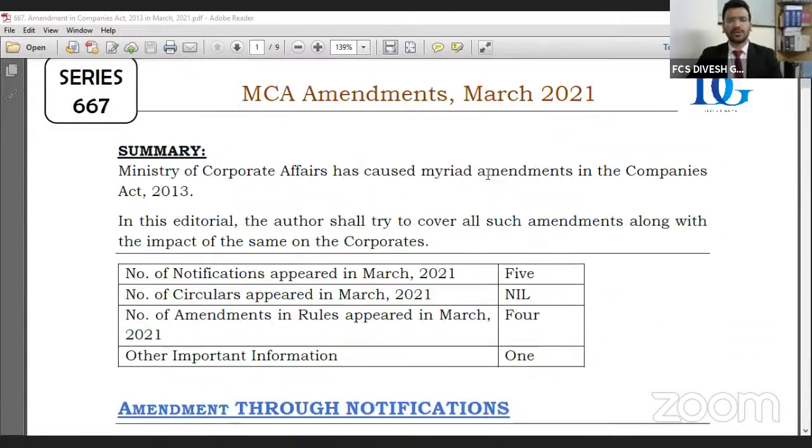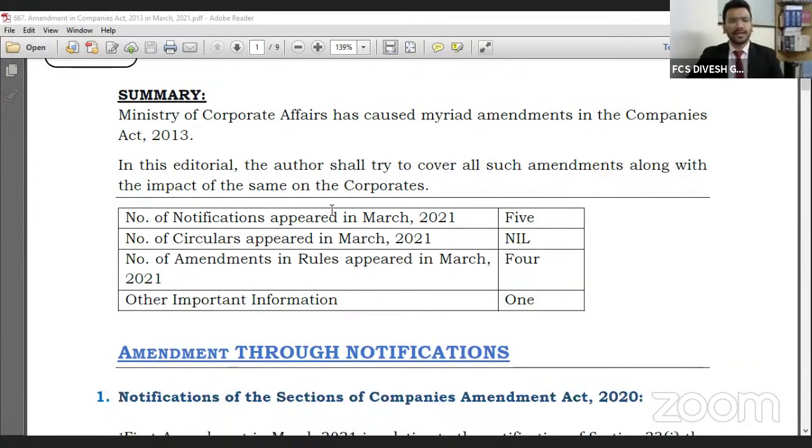In March 2021, under the Companies Act, 5 notifications have been issued, that is, 5 amendments through notification. However, no circular has been issued under the Companies Act 2013 in the month of March 2021. The Ministry has issued 4 amendment rules in March 2021, and one important piece of information has also been issued by the Ministry. So we can say a total of 9 amendment notifications have been issued in the month of March 2021.